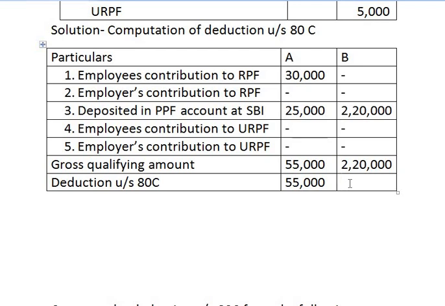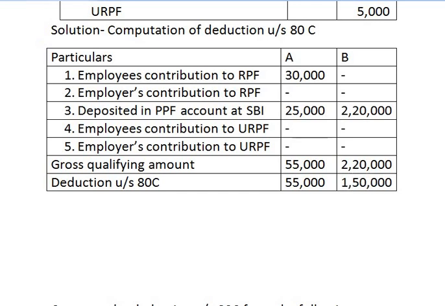But in case of B, the gross qualifying amount under section 80C is 2,20,000, but the maximum limit for deduction is rupees 1,50,000 under section 80C. Therefore, though the gross qualifying amount is 2,20,000, an assessee can claim deduction only up to 1,50,000.